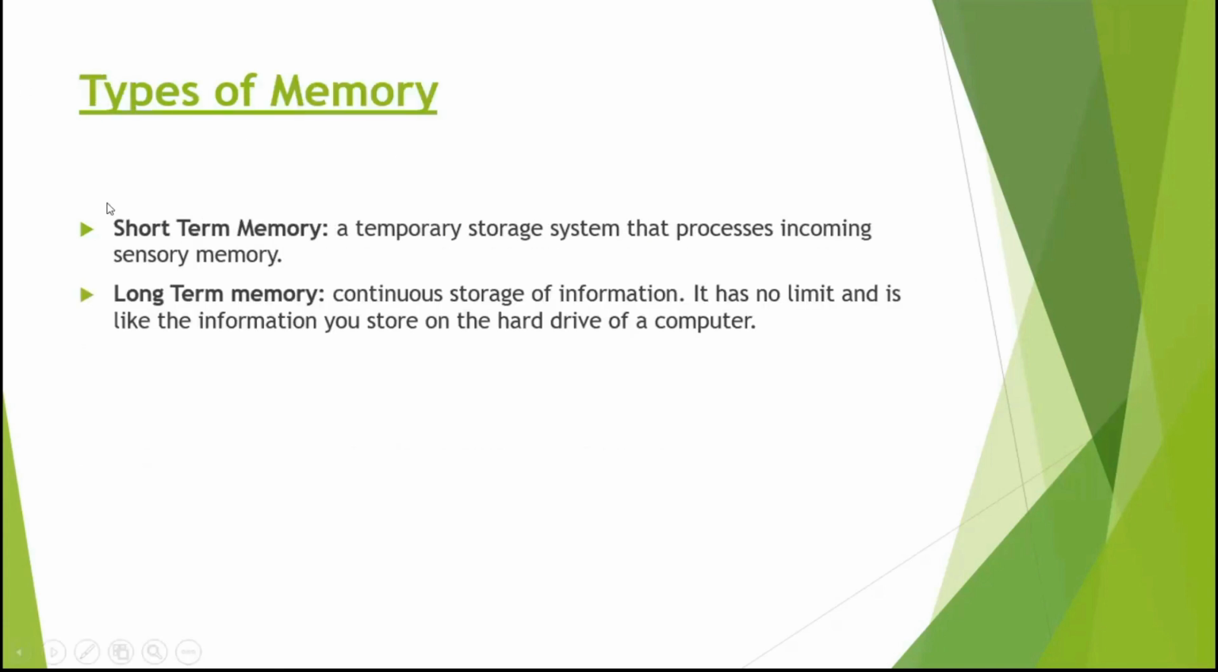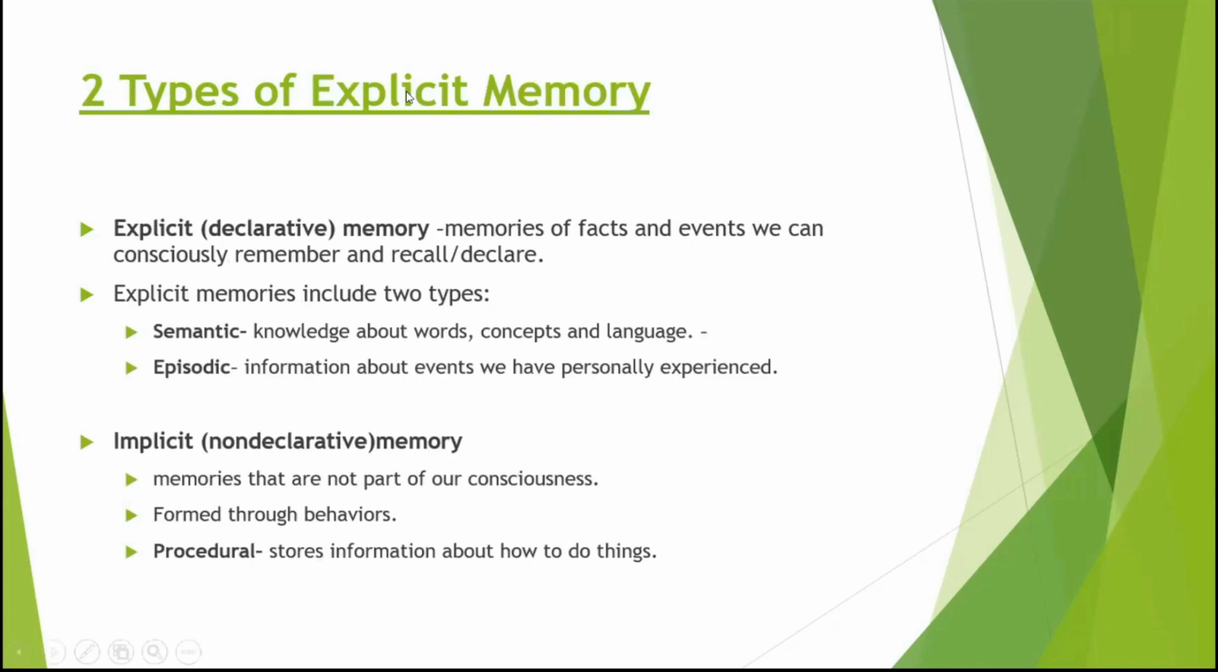There are two types of memory. We have short-term memory and long-term memory. Short-term memory is when it's just there for a little while. And for long-term memory, if you continuously use it and that information is in your memory all the time and you keep on using it, it has no limit, like the information you store in the hard drive of a computer. So basically, short-term memory, you just remember for a short time. Long-term memory, you remember for more than a few minutes or a few seconds, or maybe a few days as well.